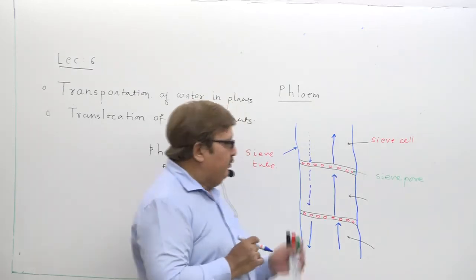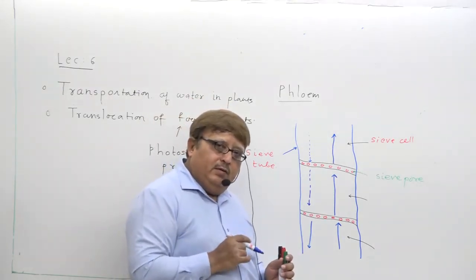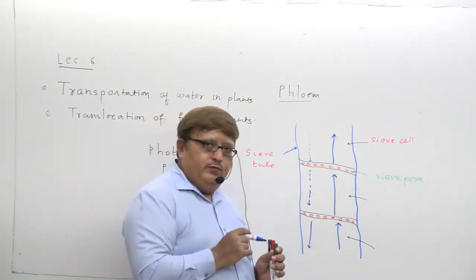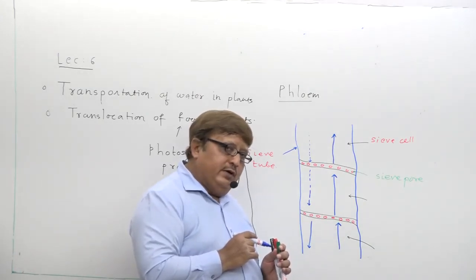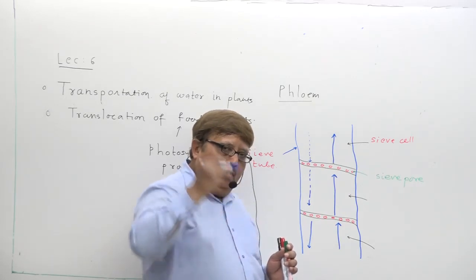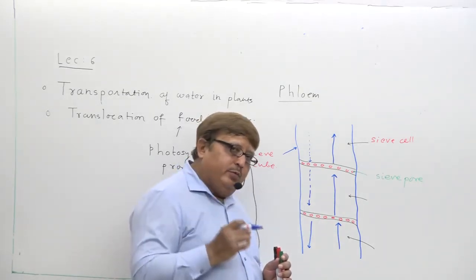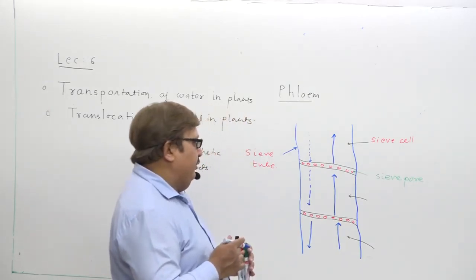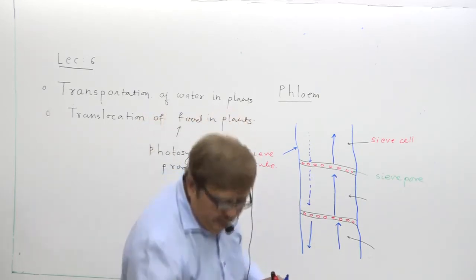Now try to understand how food, that is the photosynthetic product, is transported either in the upward or downward direction. What is responsible for that and how it takes place, I am trying to explain here.